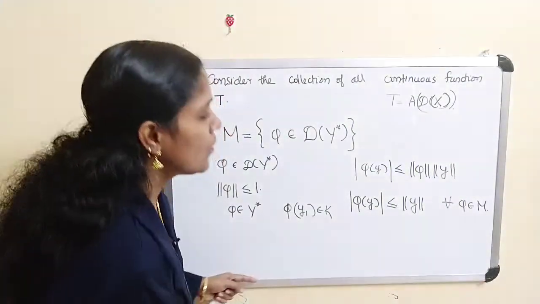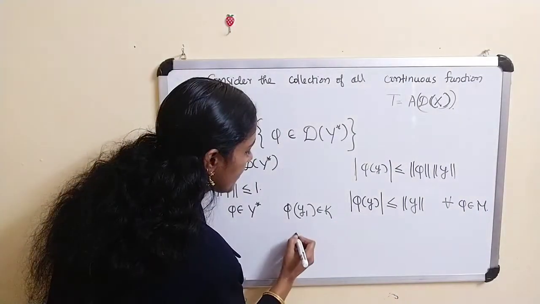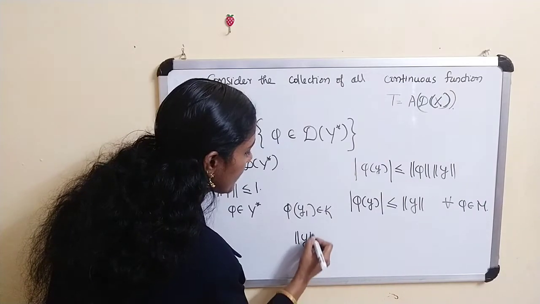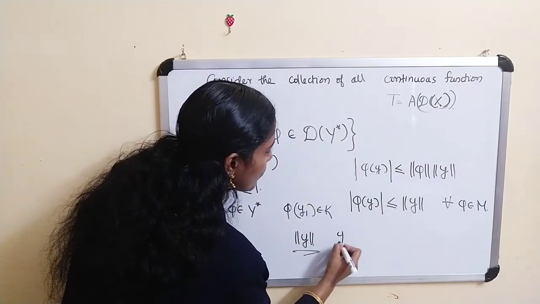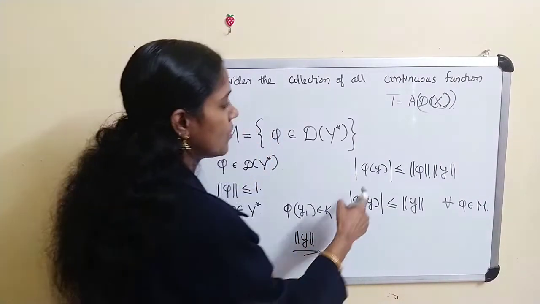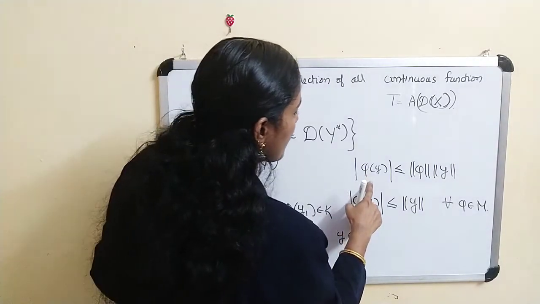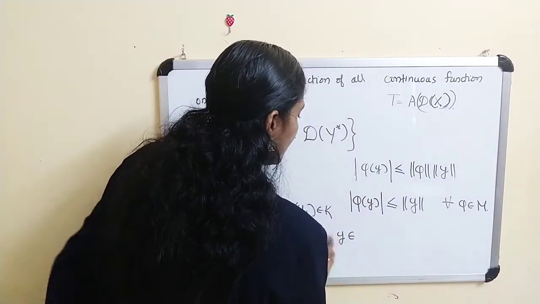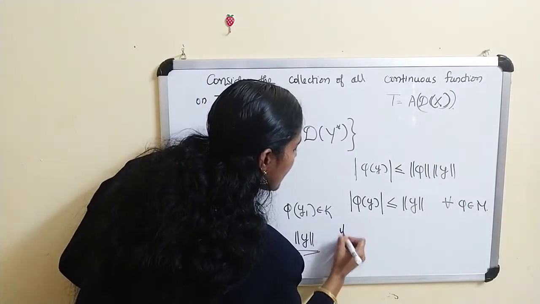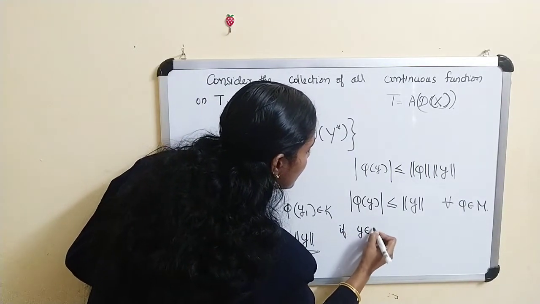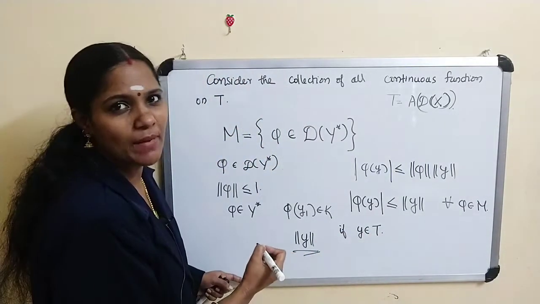Now, what about the norm of y? If y belongs to T, what happens?